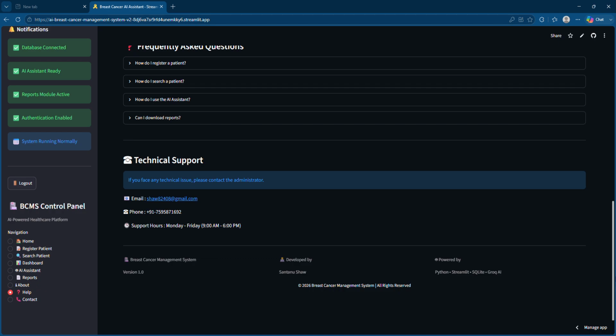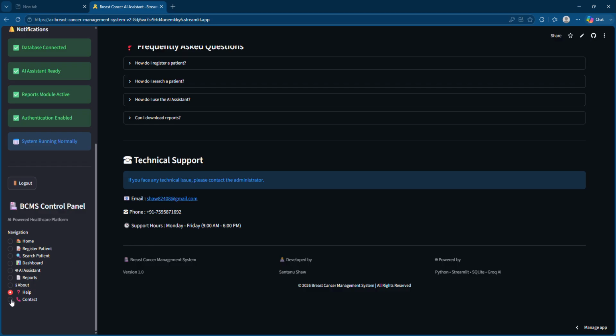Apart from this, the technical support, obviously if someone faces some kind of problem, they can contact me. So basically I have given my details. I am the developer of this web application, so that's why I've given my email ID and phone number and the supporting hours, right? But if you are making something, it's up to you whether you want to give it or not. This can be random also, there is no issue in that. Whatever I have made on my own, that's why I have given my details. You can give a random contact number or email ID also.